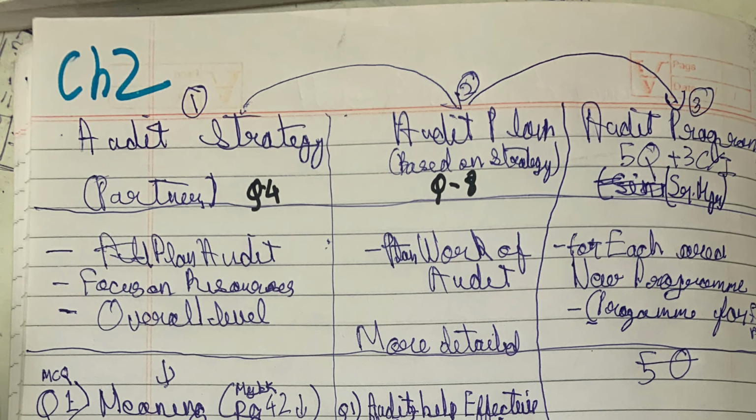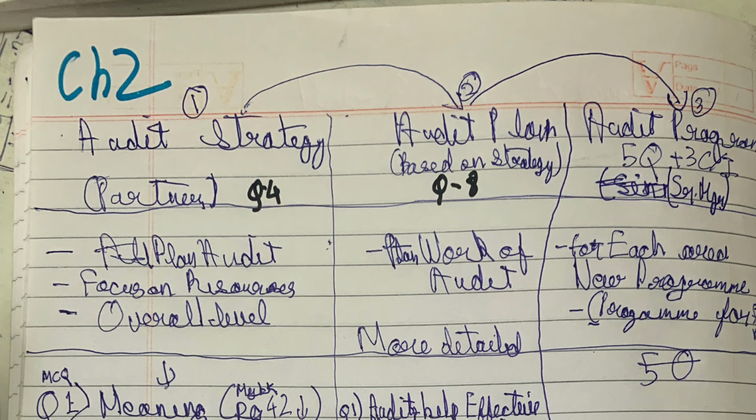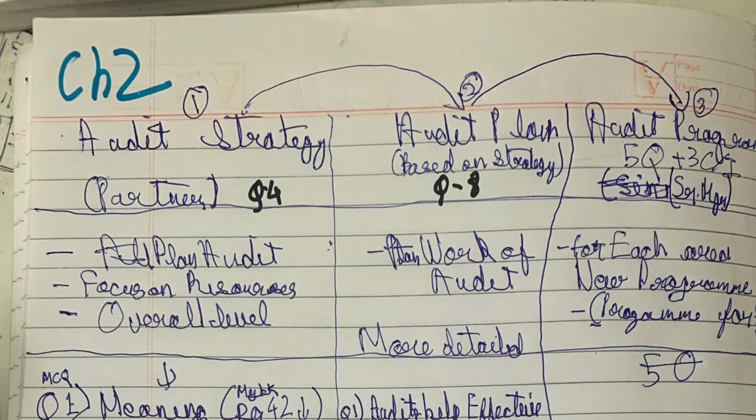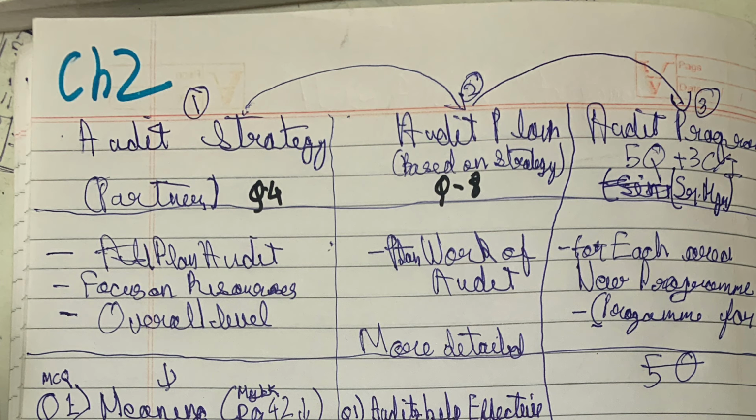Audit plan is at a detailed level. Overall audit plan is more detailed. In an audit plan we write the nature, timing and extent of our audit procedures: risk assessment procedures, further audit procedures, what we need to do, etc. So audit plan is detailed. Overall audit strategy is at the overall level. It guides us in the development of the more detailed audit plan. Audit plan is more detailed.